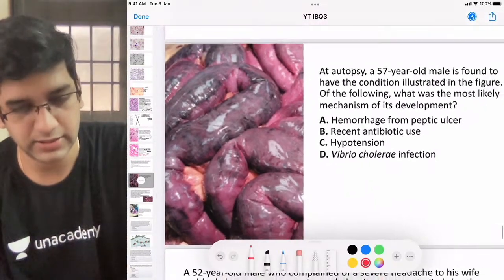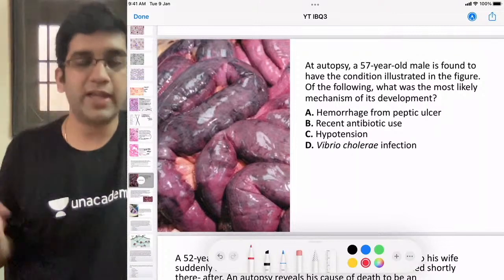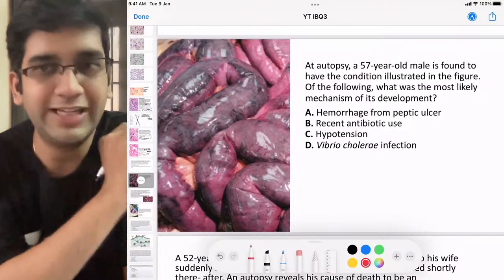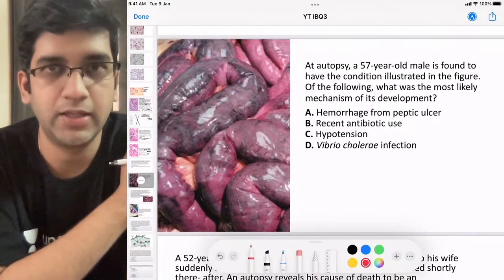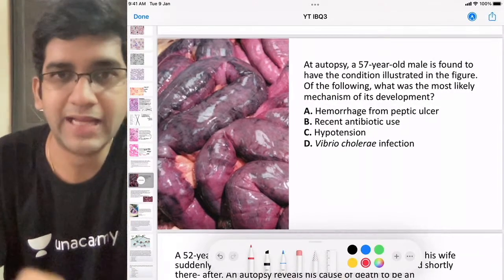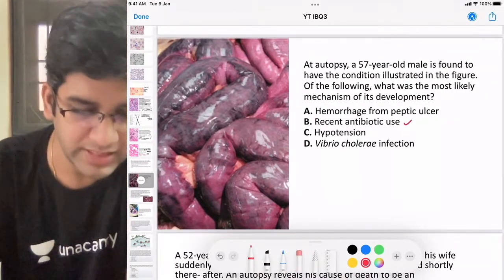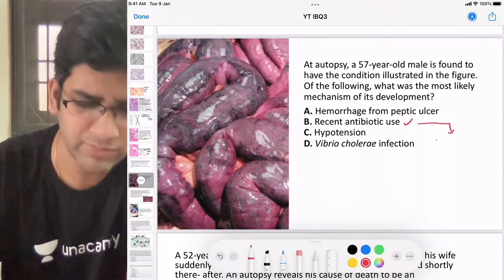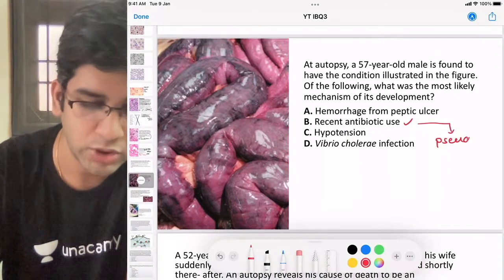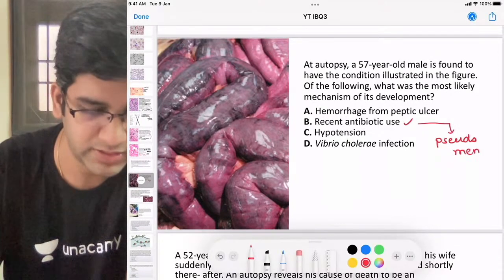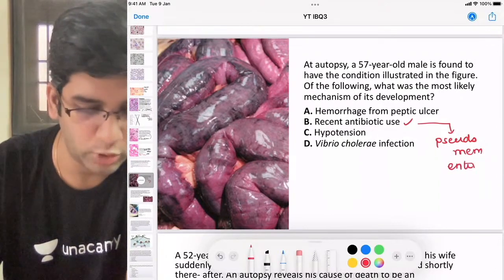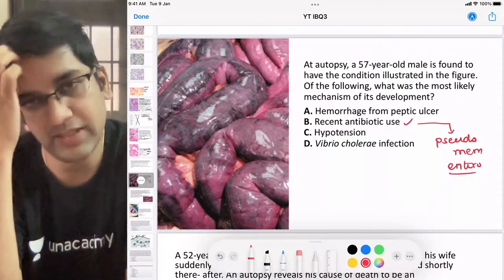Okay, let's discuss the question. I want everyone here to comment for the leading answers alone. Most of you here answered option B, right? The reason you must have answered option B is, I'm sure, that you thought it's a pseudomembranous enterocolitis. That must have been the reason.